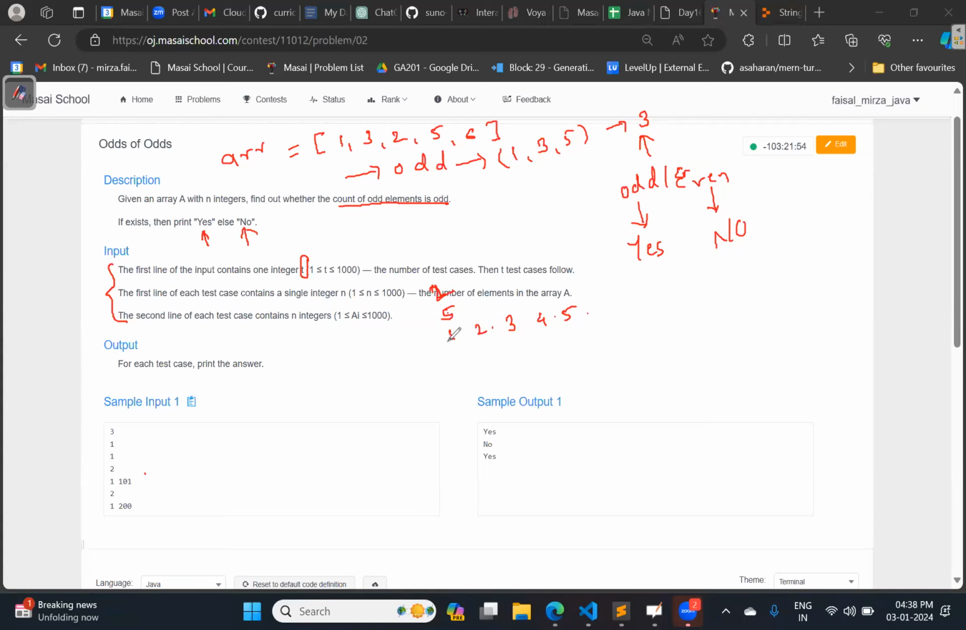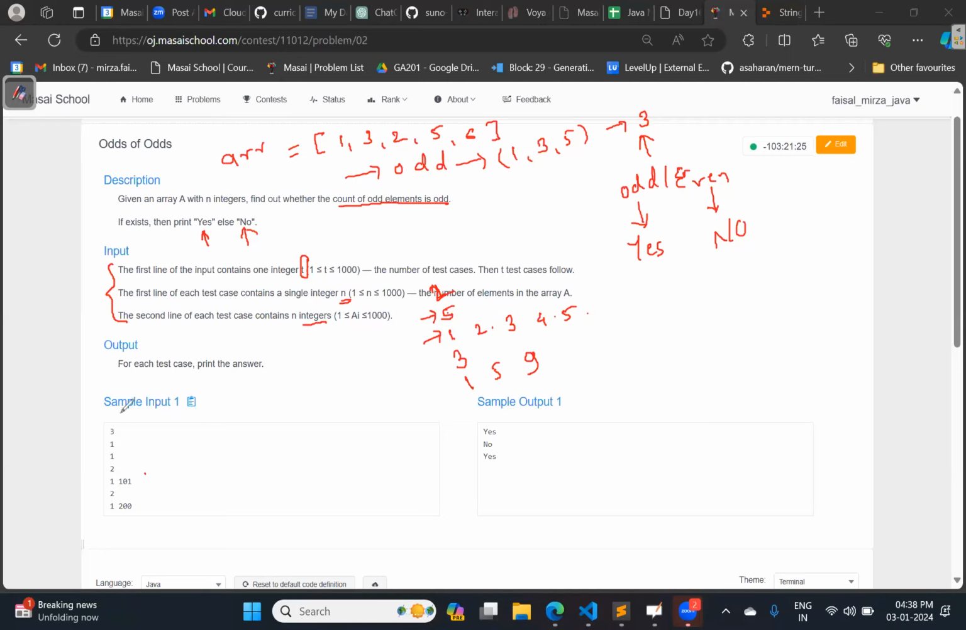Then after completing the first array, again the second array size will be given and the second array elements will be given. This is what it is saying. This is what this input is there. Then if you see that first line of each test case contains the integer n, which is nothing but the size of array. Then the second line of each test case will contain n integers. N integers means the integers of the array.